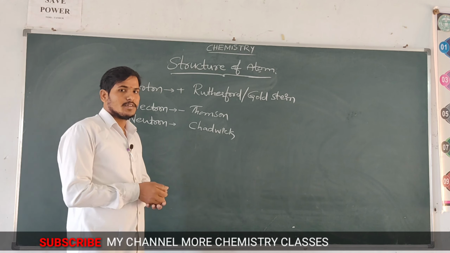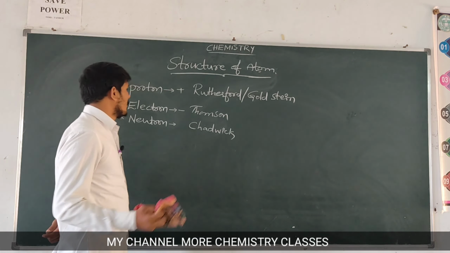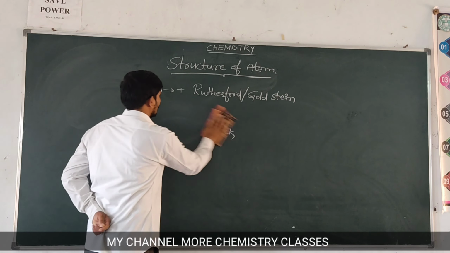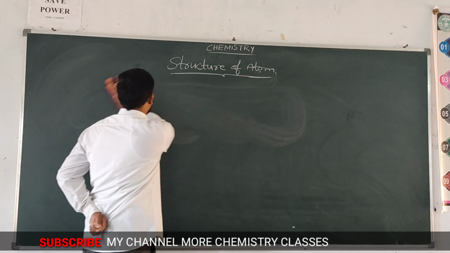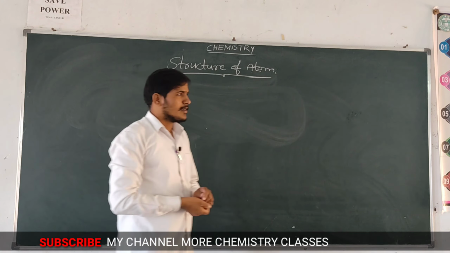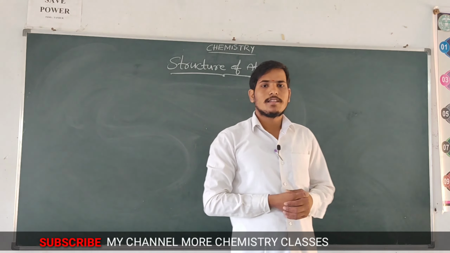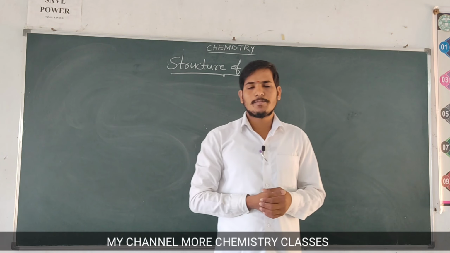Now we are going to discuss based on the previous knowledge.